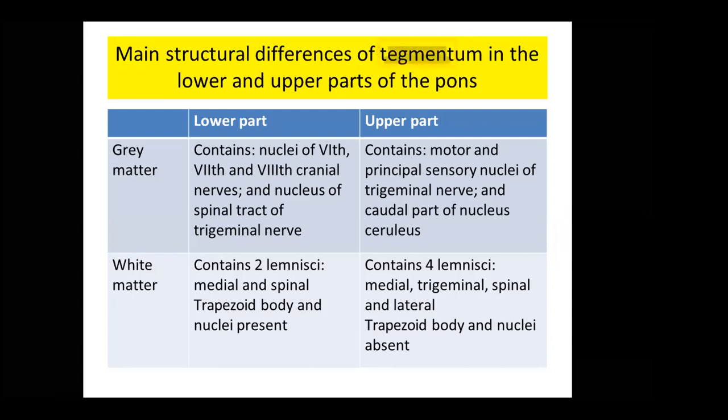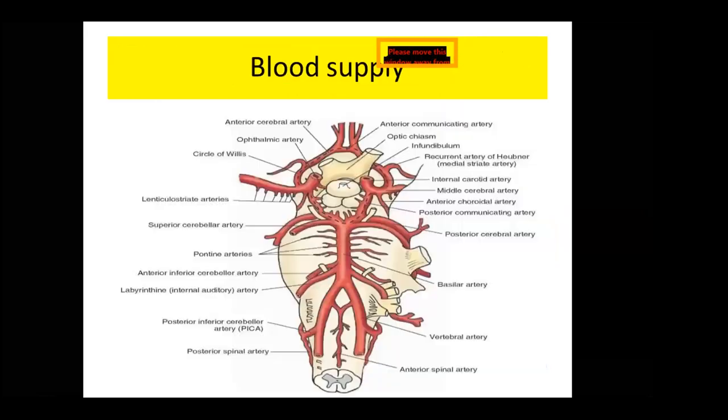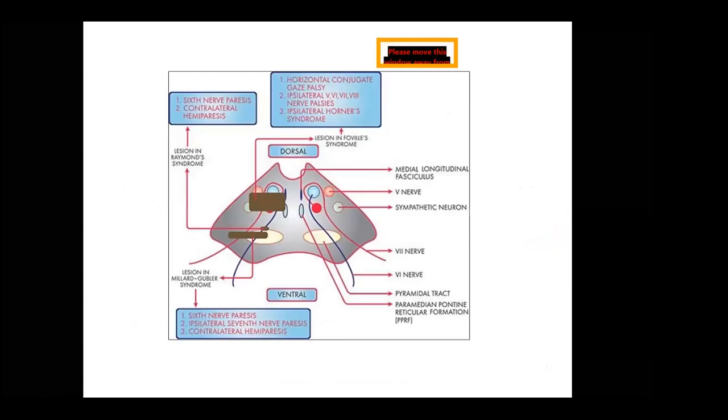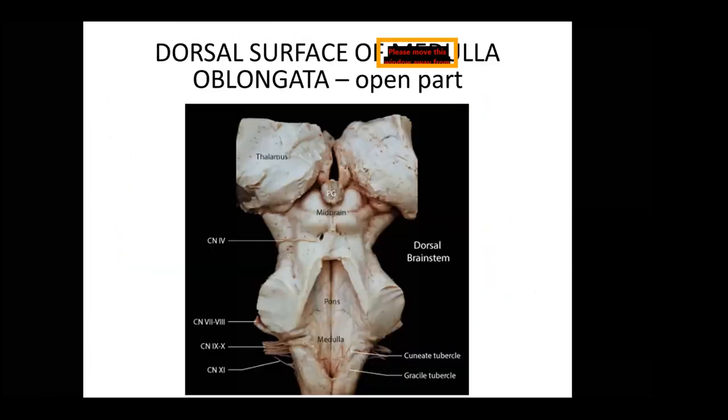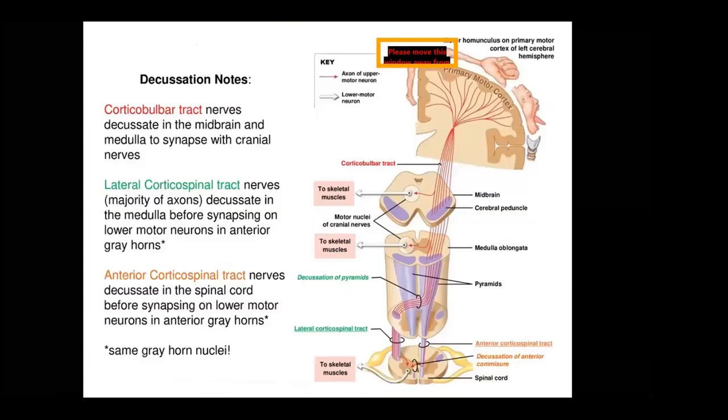Ma'am, when you told about corticospinal tract, you told about lateral corticospinal tract being decussated and some fibers are not getting decussated. Can you explain that once more? What is the question? I couldn't understand the question. When you told about the corticospinal tracts, you can see this image now. Can you see the image?